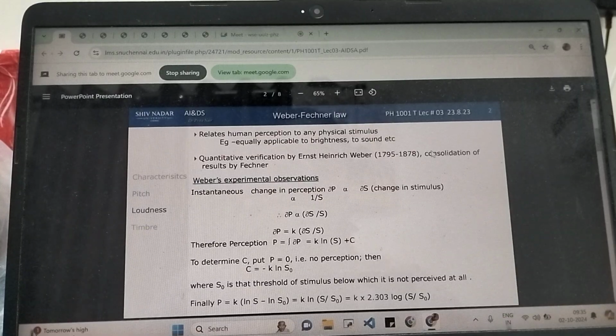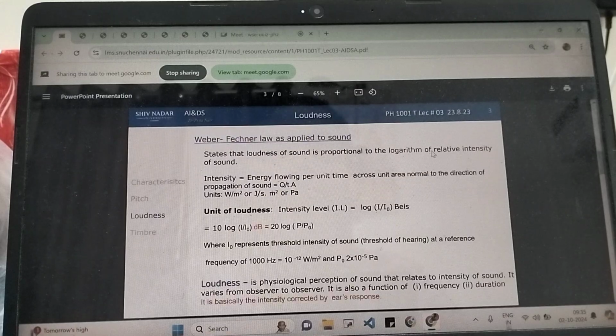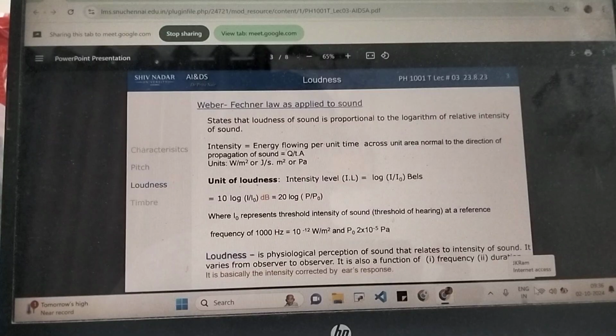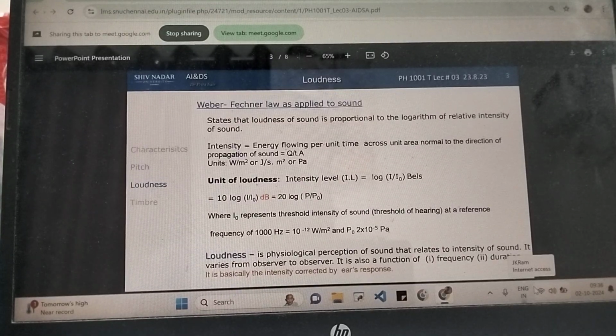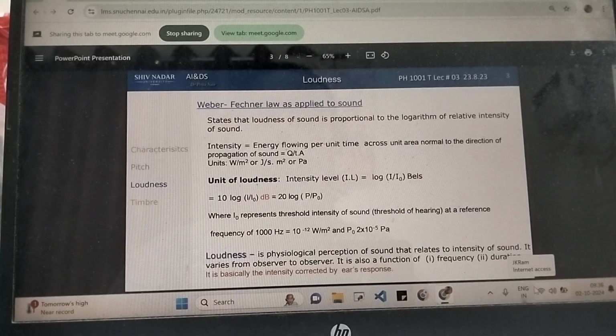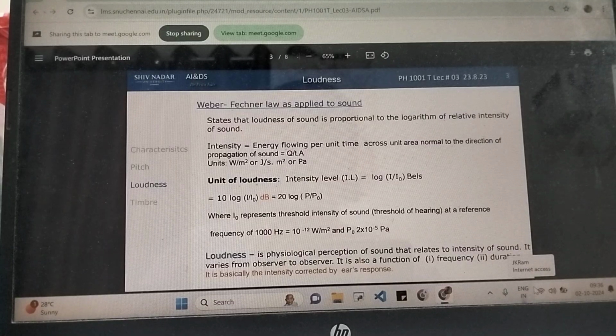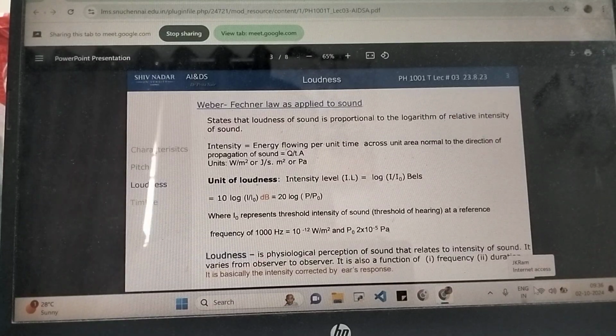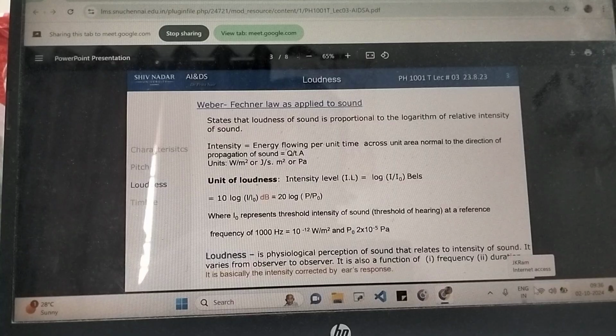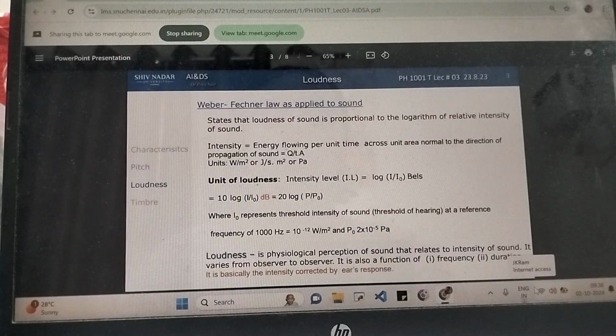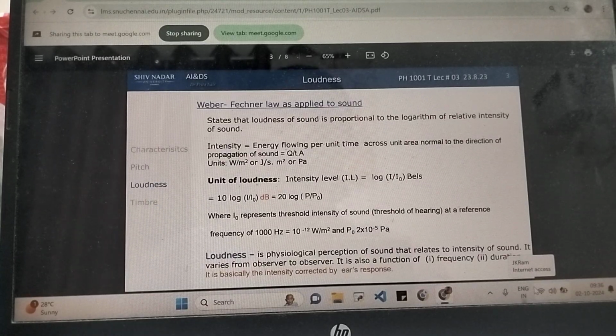We'll come to the Weber-Fechner law, but generally loudness is proportional. So coming back, loudness is a property of sound which relates to how intense it is. Again, like I said, pitch is not equal to frequency, but it is sort of an indicator of frequency. So the higher the frequency, the higher the pitch. Similarly, loudness is not equal to intensity, but it is an indicator of intensity. So the more intense your sound, the louder it will be.